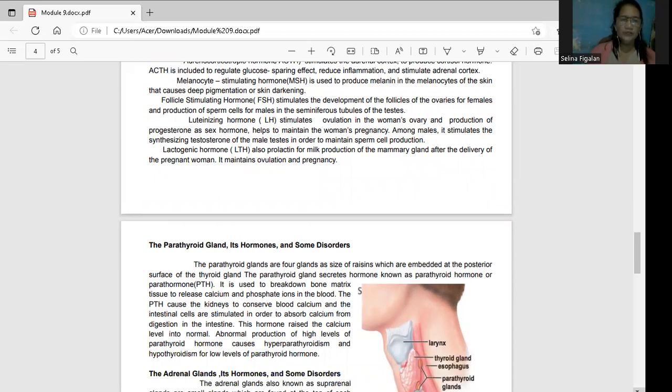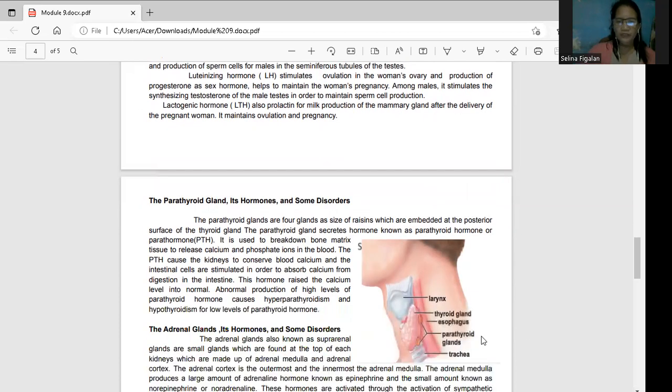So that is how important hormones are inside our body. How about the parathyroid gland? So this one is your thyroid gland. Sa baba nun is what we call the parathyroid glands. This one is your trachea, which is under the respiratory system. This one is the larynx also, the voice box kasi. So this is under the respiratory system and meron kayong thyroid gland. The thyroid gland is the upper portion of your neck, sa lower portion is your parathyroid glands.